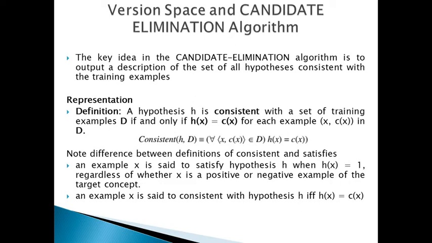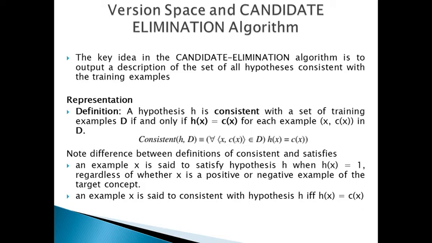The candidate elimination algorithm represents the set of all hypotheses consistent with the observed training examples.